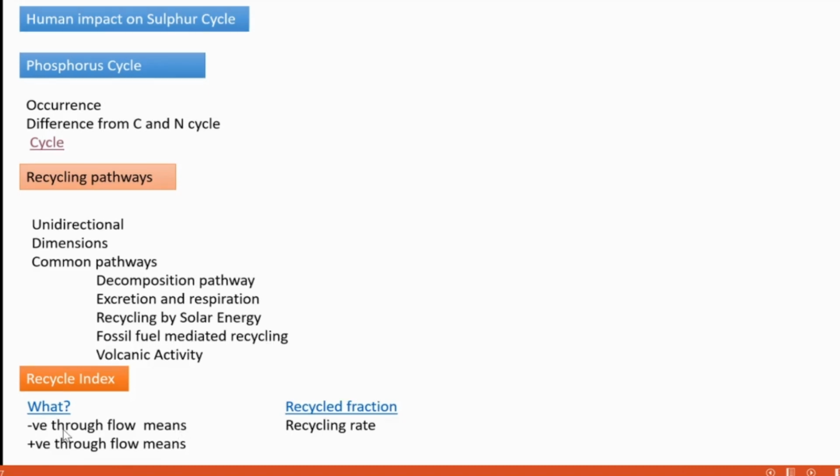Total throughflow can be positive or negative. If the total throughflow is negative, that means most of the matter is lost. When the total throughflow value is positive, it means that not much is lost. Most of it is stored inside the system itself. That is what negative and positive values indicate.